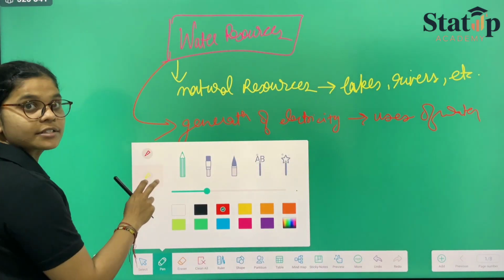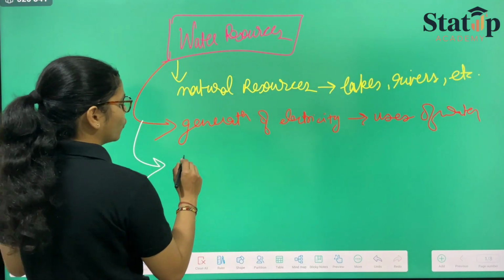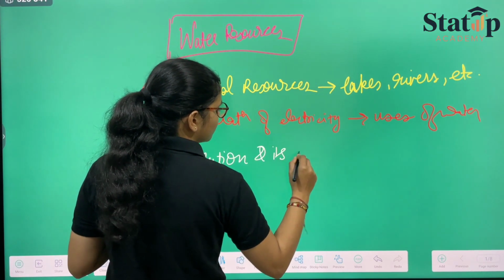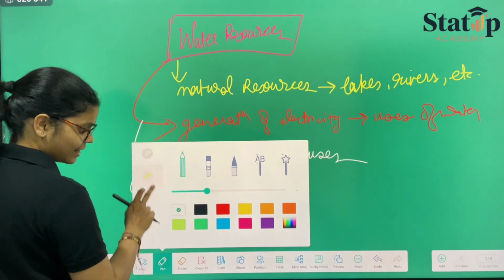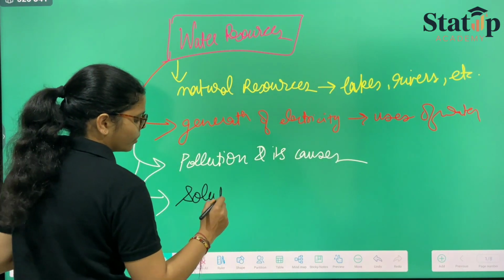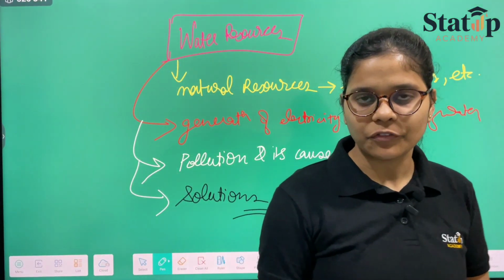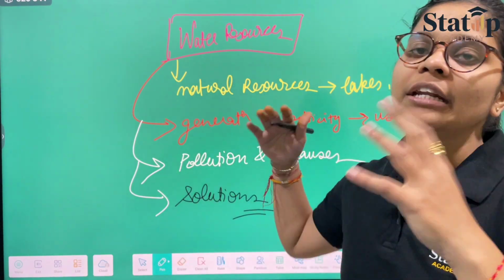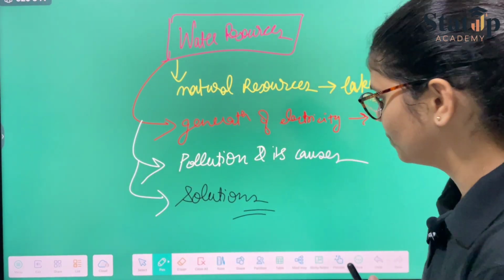Next thing that we had discussed was pollution and its causes. Another thing that we had discussed while discussing it was solutions. So these were the particular things that we had already covered in the previous lecture. If you have not seen it, kindly go and have a view so that you can attentively participate in this practice session.